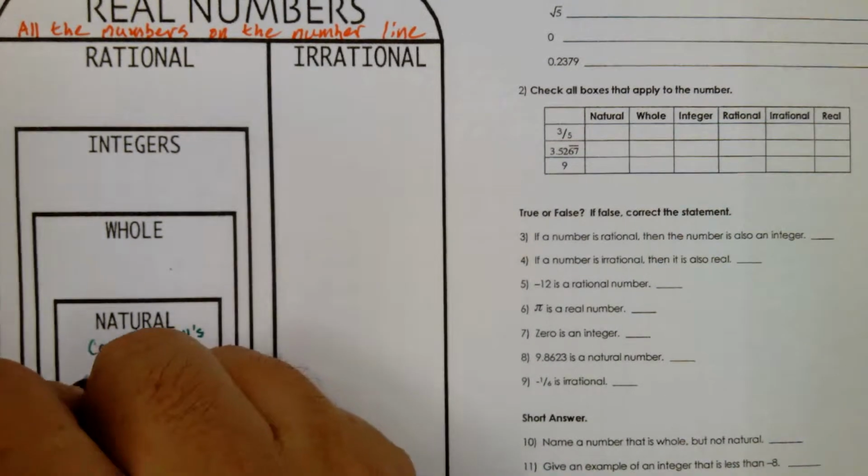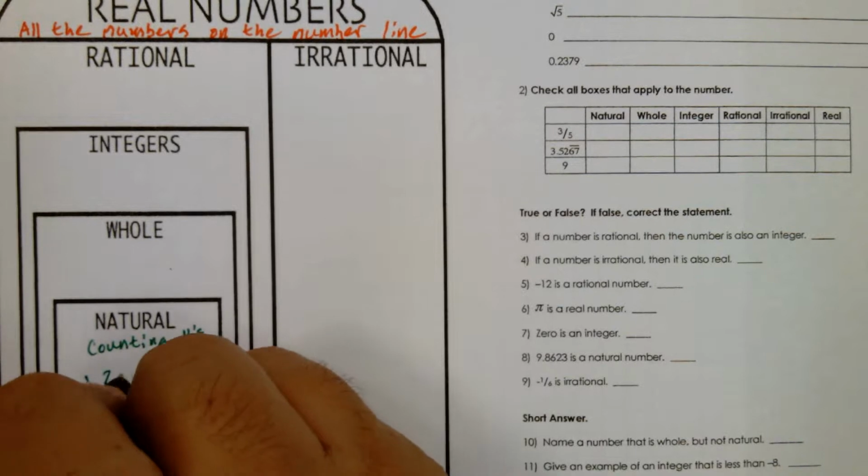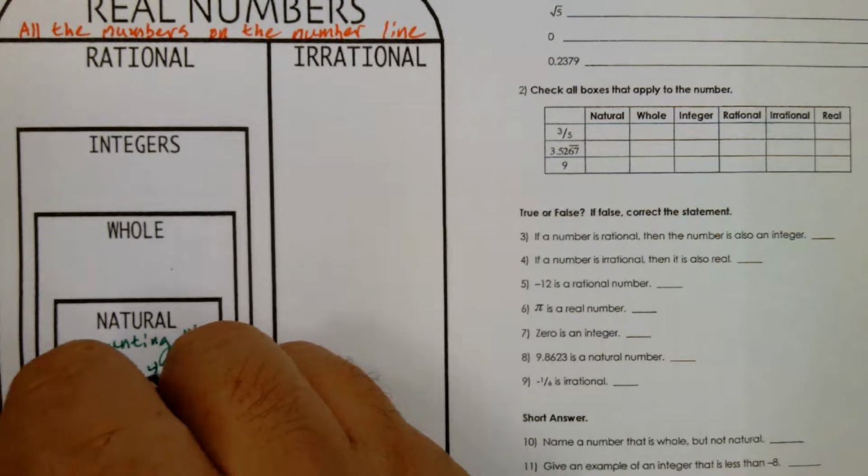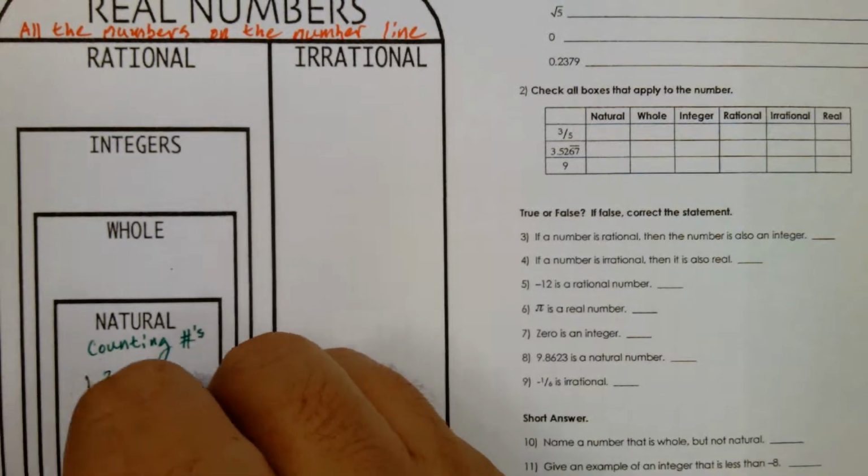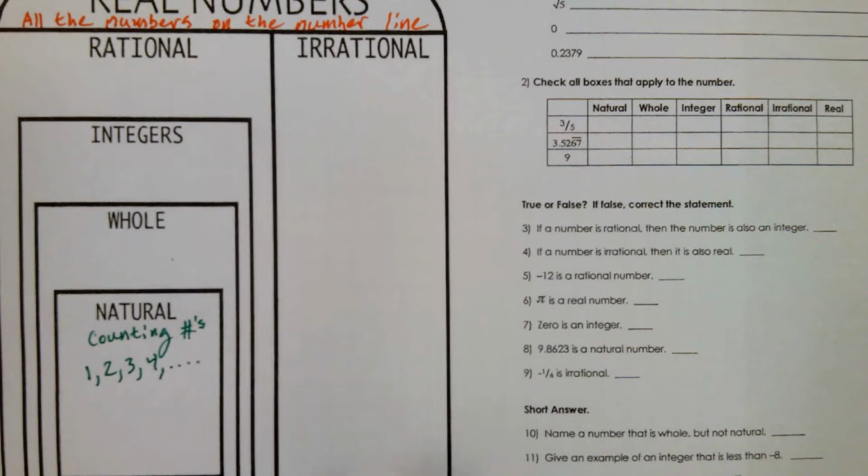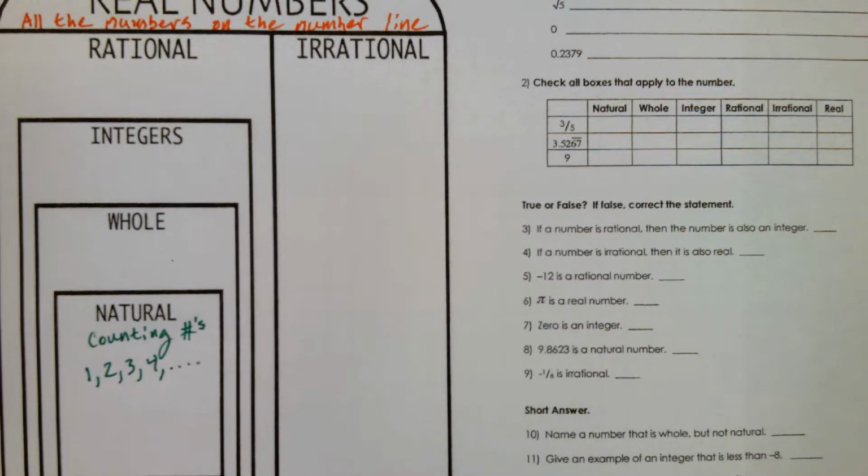And they're the numbers 1, 2, 3, 4, so on and so forth, on to infinity. If you had an infinite number of fingers to count anything, that would be a natural number. Okay? That was when you were 3, 4, maybe younger.